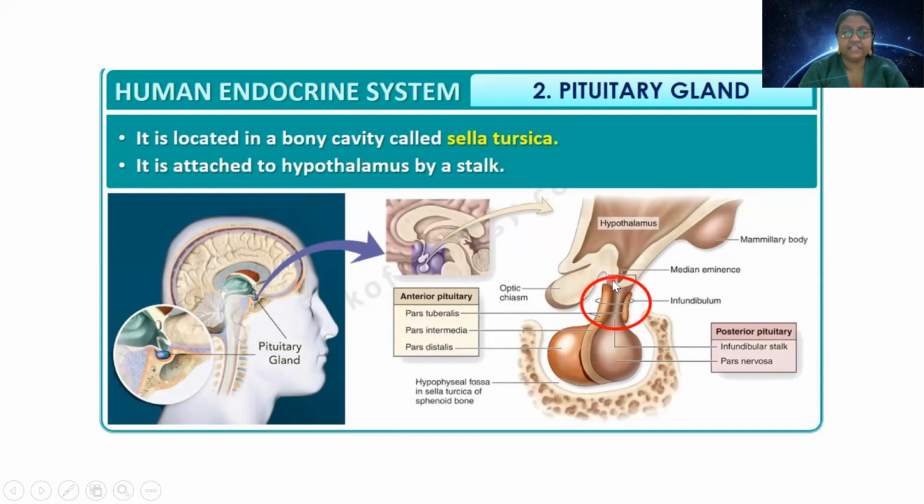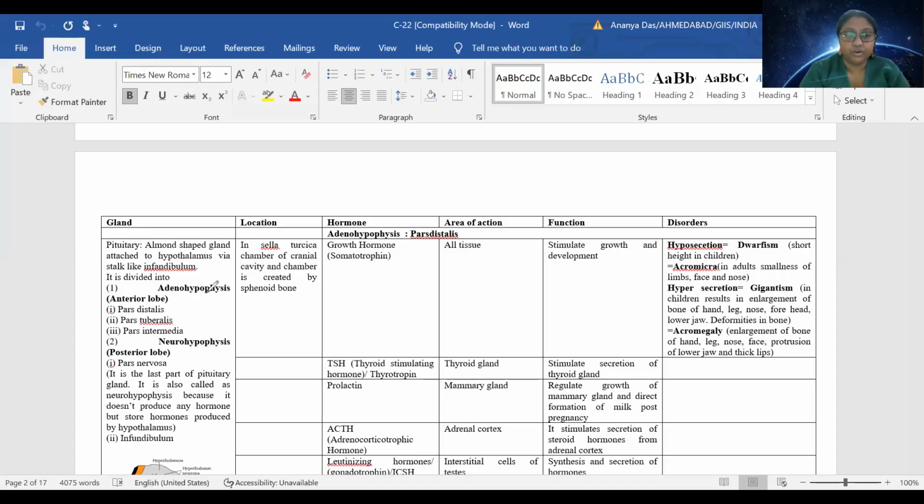And it is attached to hypothalamus with the help of a stalk, or we call this stalk an infundibulum. So this is the anterior pituitary and this is the posterior pituitary. So we will know about pituitary gland in detail, what are the hormones and what is secreted by what. So actually it is an almond shaped gland. As I said, it is attached to hypothalamus via infundibulum.